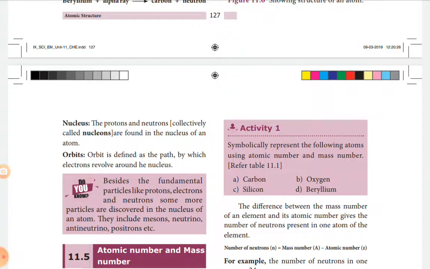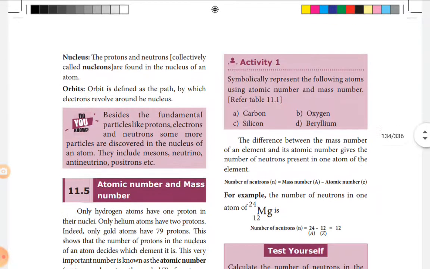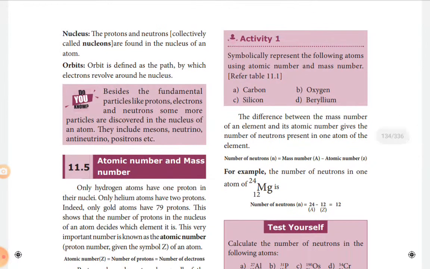Beryllium, Be, capital B, small e, atomic number 4, mass number 9. Similarly we can symbolically represent the atomic number and mass number for all the atoms of the elements.